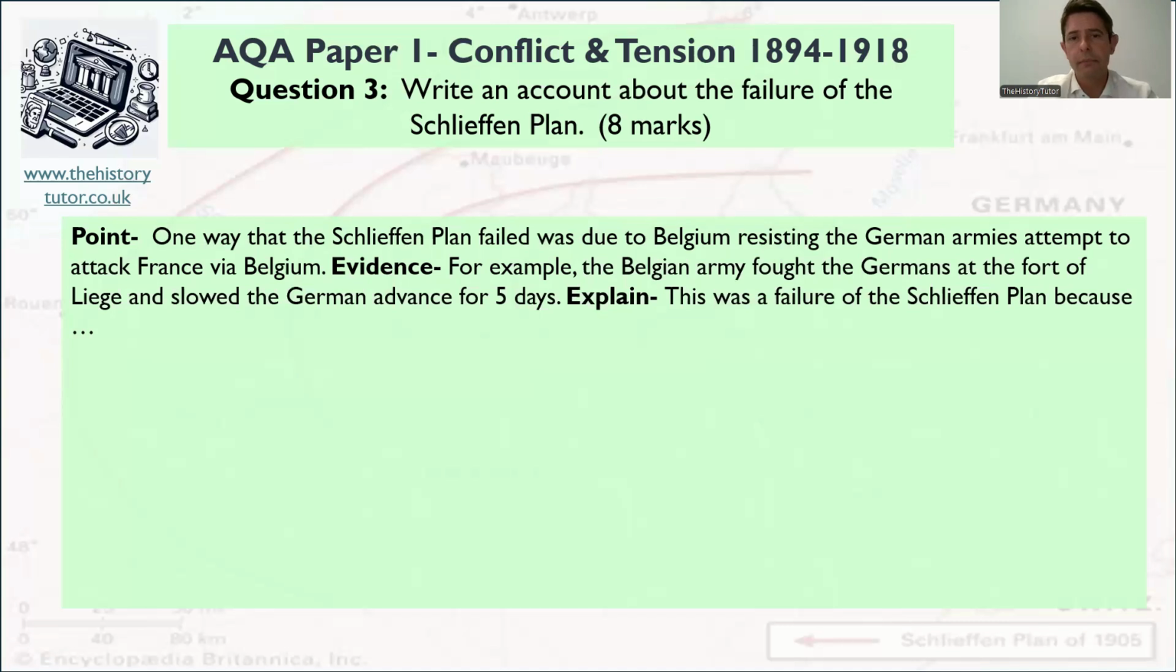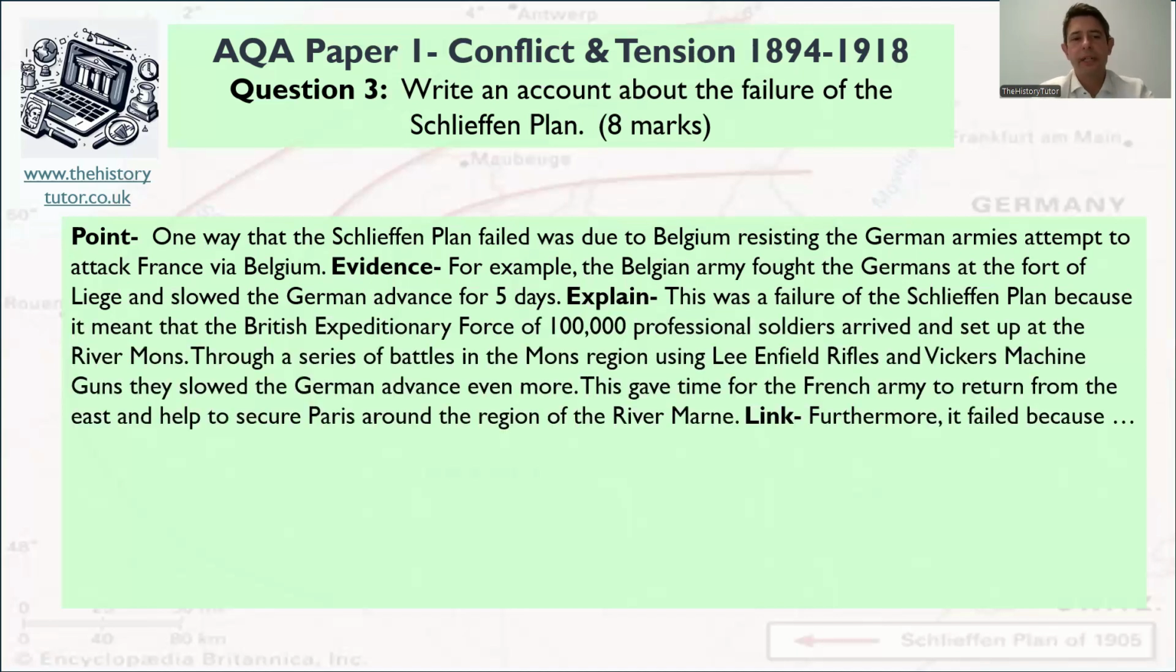This was a failure of the Schlieffen plan because, and I'm going to give the consequences, how this failed led to the failure of the plan. Okay, so pause and give your ideas now. Two sentences maybe of the consequences. Okay, so here's my ideas then.